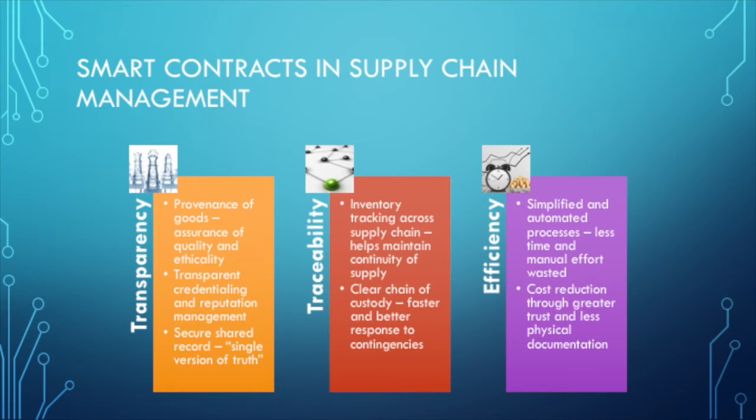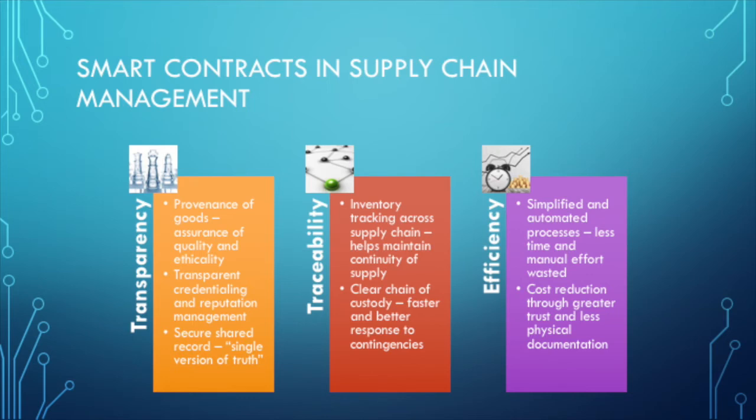Smart contracts can enhance transparency in the supply chain by recording the provenance of goods. By storing information such as the date, location, and quality on the blockchain, the origin of a product can be easily verified. This will provide assurance to manufacturers that their raw materials are coming from reliable sources, and consumers can have more confidence that they are purchasing a legitimate product.